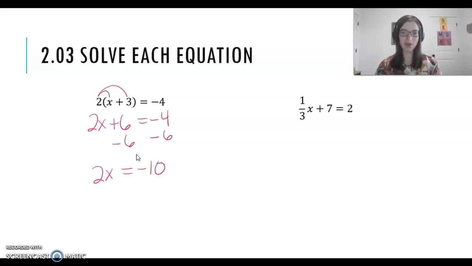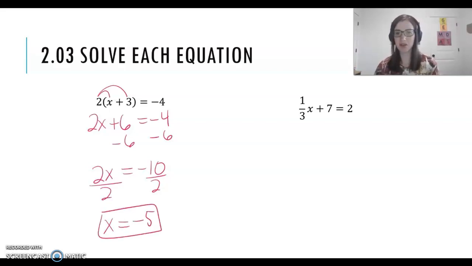So remember that whenever you have a number next to a variable, it means multiply. So to get rid of that 2, I'm going to divide both sides by 2. So I end up getting x equals negative 5.